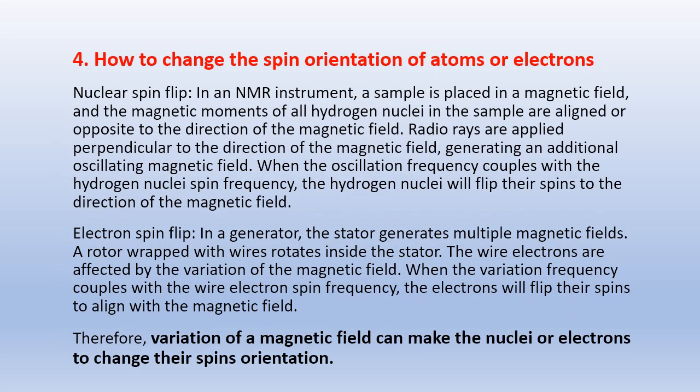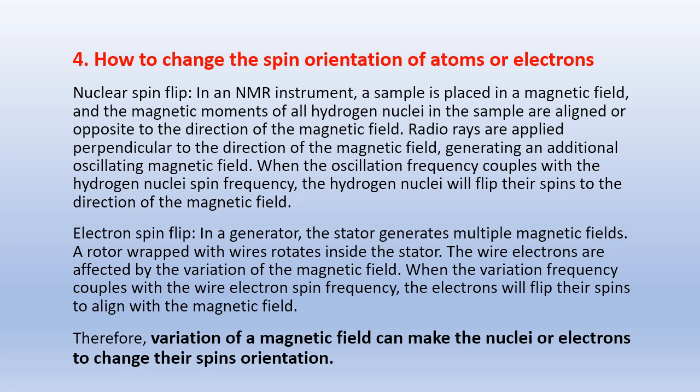4. How to change the spin orientation of atoms or electrons. Nuclear spin flip. In an NMR instrument, a sample is placed in a magnetic field. The magnetic moments of all hydrogen nuclei in the sample are aligned or opposite to the direction of the magnetic field. Radio rays are applied perpendicular to the direction of the magnetic field, generating an additional oscillating magnetic field. When the oscillation frequency couples with the hydrogen nuclei spin frequency, the hydrogen nuclei will flip their spins to the direction of the magnetic field.